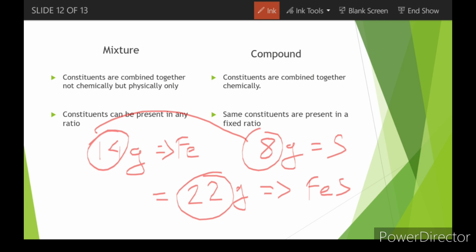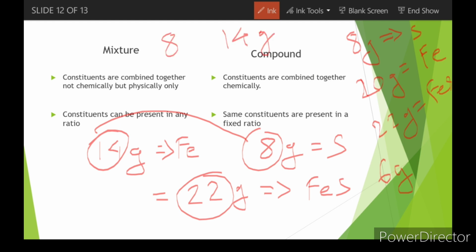Now see, in the second scenario, if I take 8 gram of sulfur and add this to maybe 20 gram of iron, it will not change. The answer will remain 22 gram of FeS only, and the remaining 6 gram of iron will be left alone. The iron and the sulfur will always combine at a fixed ratio.